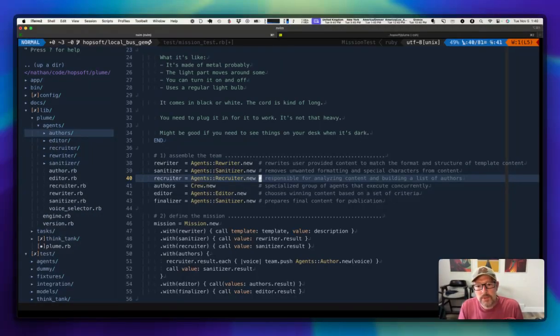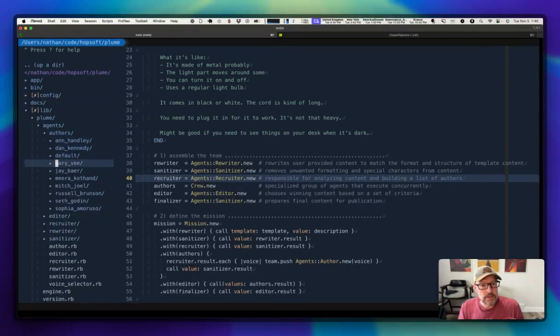Right. And so our recruiter on this side bears the responsibility of analyzing this content and then selecting a number of authors that it wants to give a shot at rewriting the original rewritten content. So here we just take the boring message, craft it into something that looks more like our template content, even though it's crafted and tailored for this particular message. Then we get the sanitizer, which will clean it up. The recruiter then looks at that content, and based on the content that it sees from that initial rewrite, it will select one or more of these authors to say, hey, maybe this author would do a good job at that.